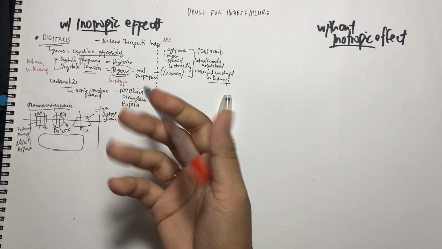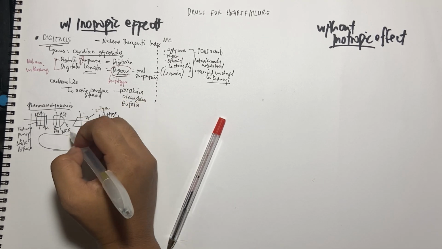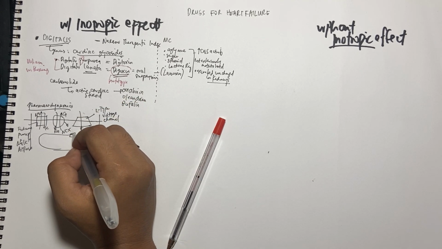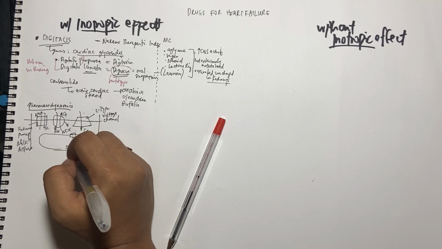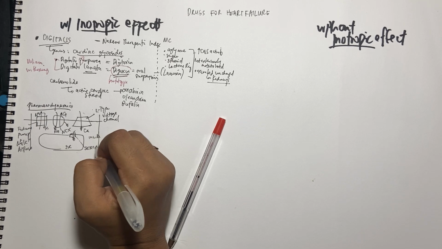Once calcium enters the cell, there is a small receptor that accepts calcium entering the sarcoplasmic reticulum. This is what you call SERCA. Again, study the meaning of SERCA.